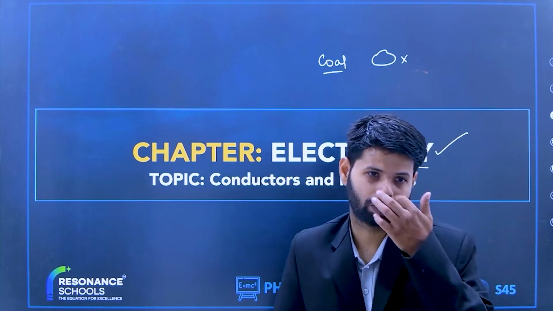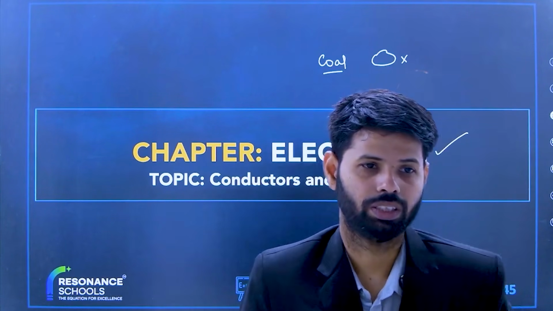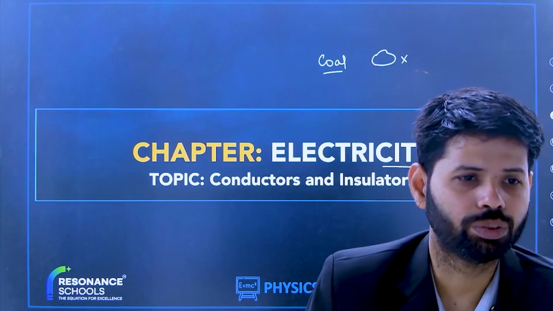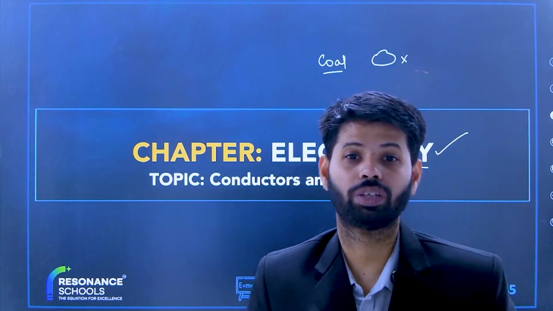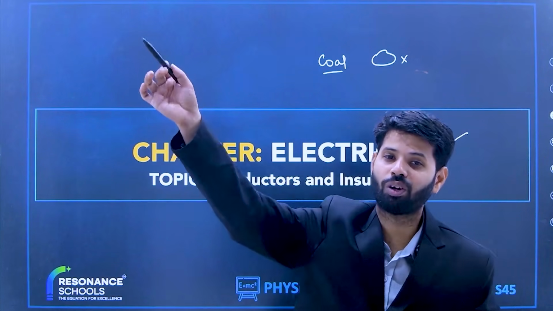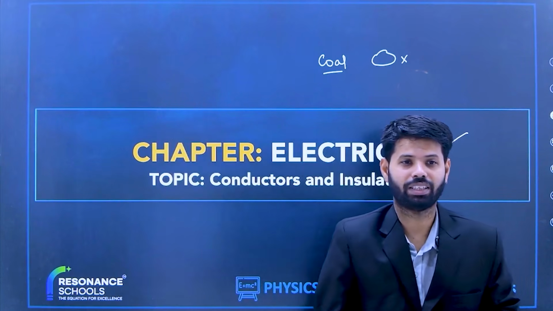Sir, I have a question. Tell me, beta, what is your question? Sir, I use gas cylinder. For what? For cooking. Okay, I'm asking for normal electricity, beta, normal light.